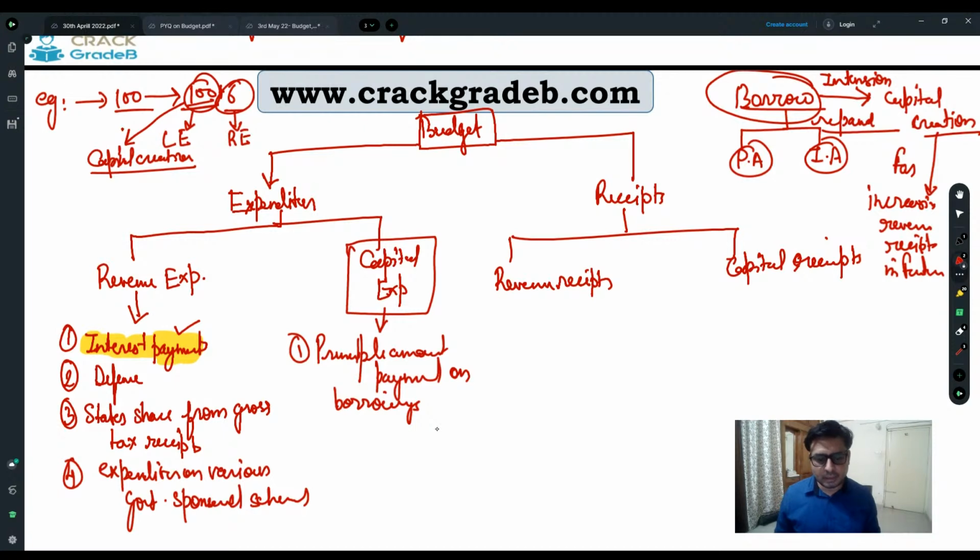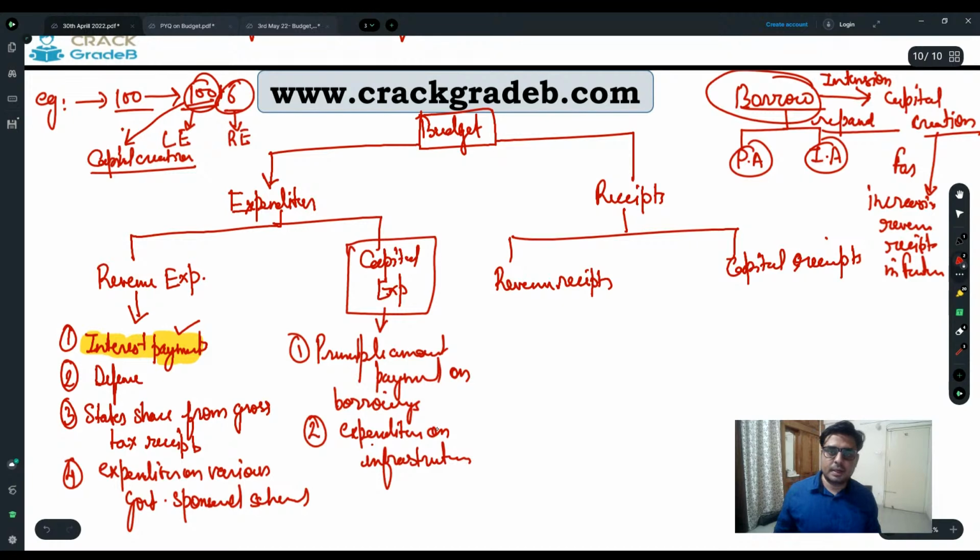So that is why the principal amount payment on the borrowings is part of capital expenditure, and interest payments are part of revenue expenditure. Apart from this, what are the other parts of capital expenditure? The other part of capital expenditure is expenditure on infrastructure, right? So expenditure on infrastructure is also part of capital expenditure. So this is revenue expenditure, this is capital expenditure.